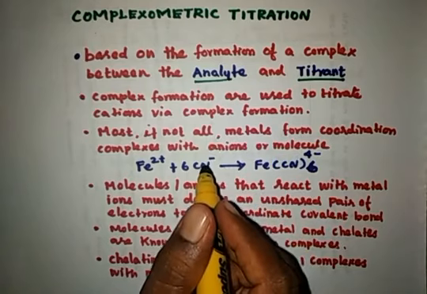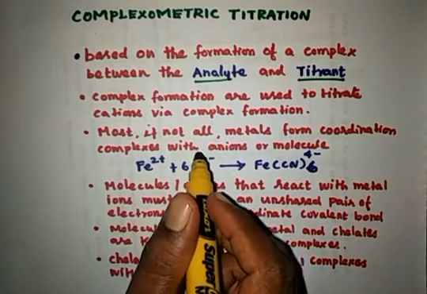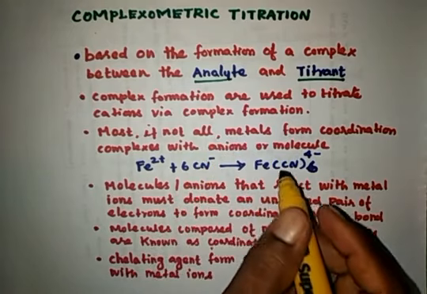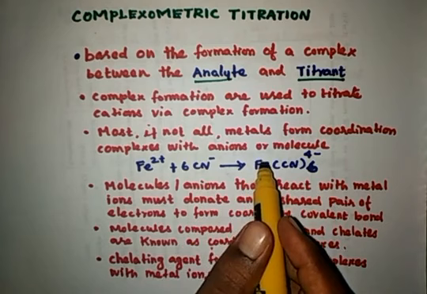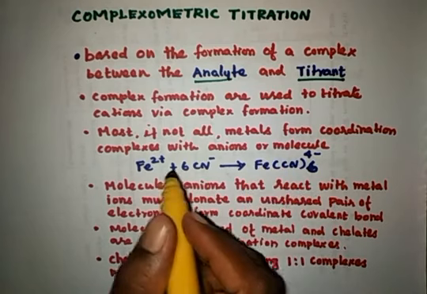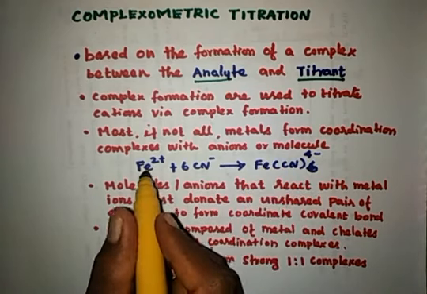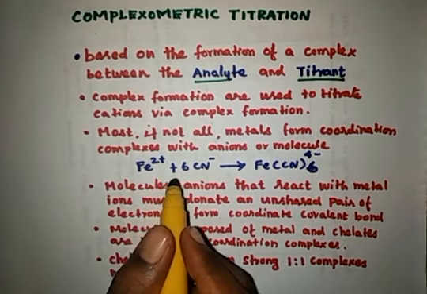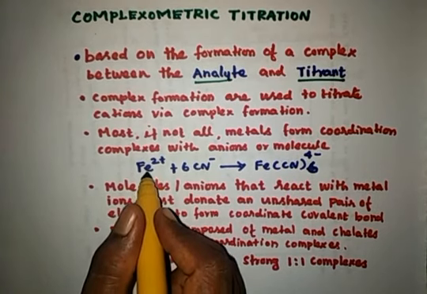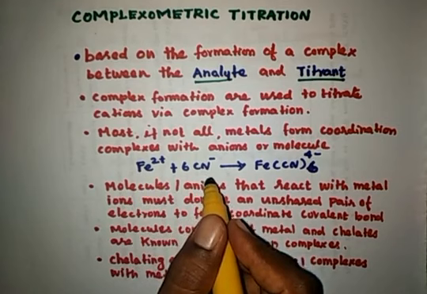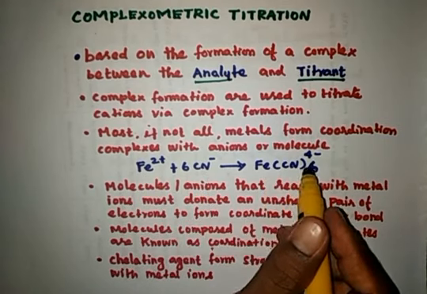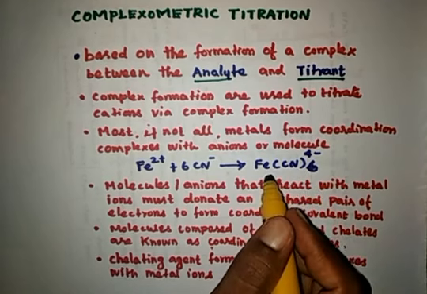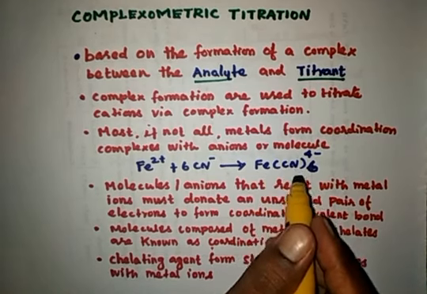And most, if not all, of the metals form coordination complexes with anions or molecules. For example, if you take the ferrous ion, this is an analyte. It forms a complex with cyanide and gives a hexa-coordinated complex, Fe(CN)6 4-.